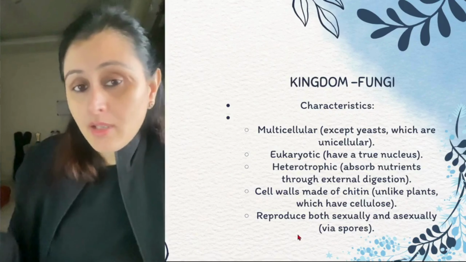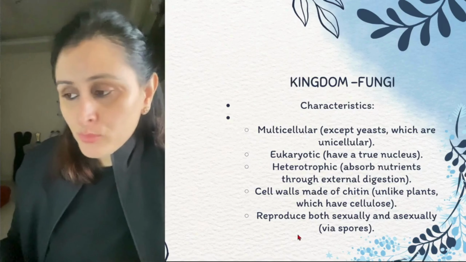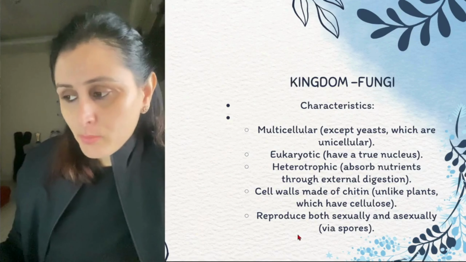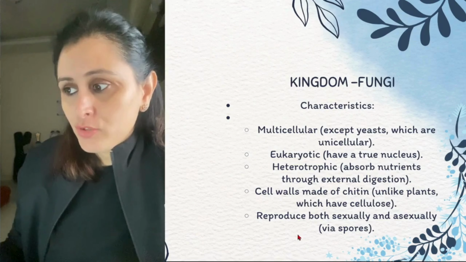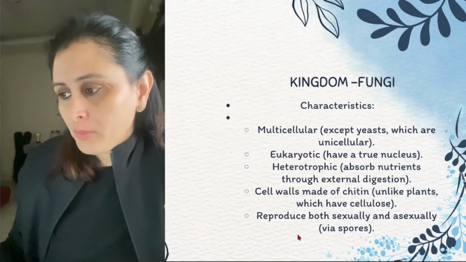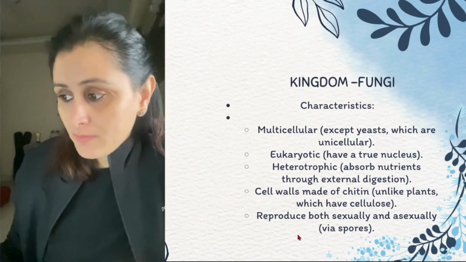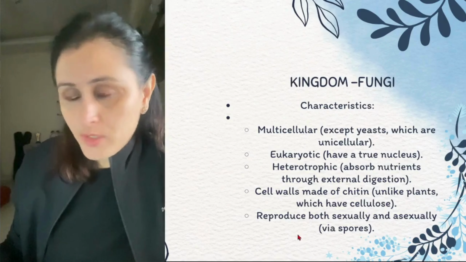Eukaryotic because evolution has happened up to here. They have the true nucleus. Heterotrophic mode of nutrition, absorb nutrition through external digestion, right? We will talk about this. Cell wall made up of chitin, unlike plants which have cellulose. Reproduction is both sexual as well as asexual via the spores, right?